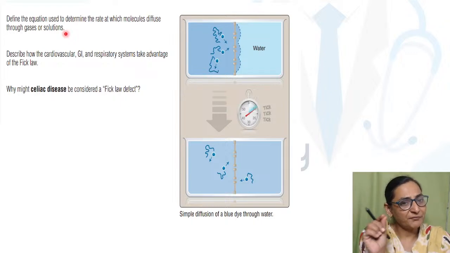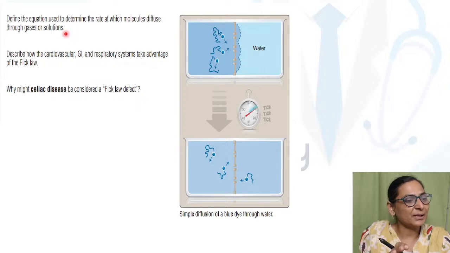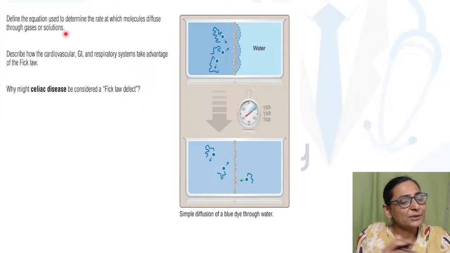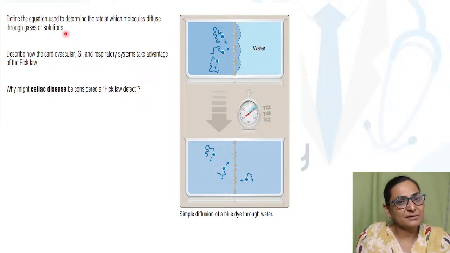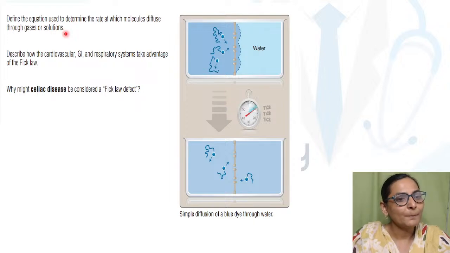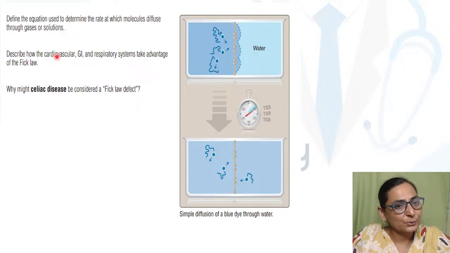So rate of diffusion, सबसे पहले आपको समझ में आना चाहिए कि when I say diffusion, it is definitely related to your transport mechanism, and whether it is active or passive, we will be going through this. How the cardiovascular, GIT or respiratory system take advantage of Fick's law.